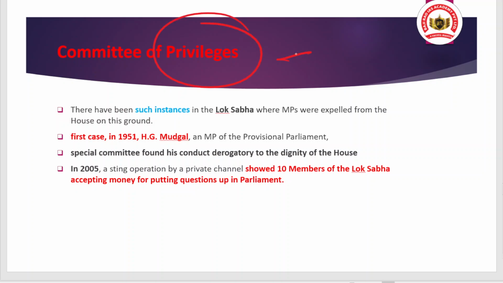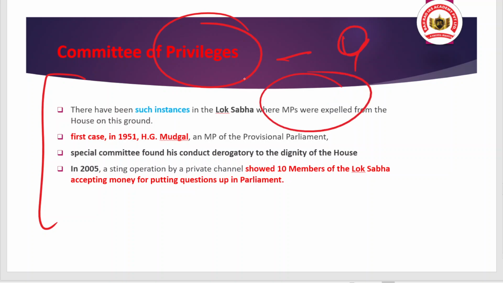So the article says that this incident should be examined by the privilege committee, not the ethics committee. Why? Because this article showcases various examples of this type where MPs were expelled from the house on this ground, and the matter was examined by the committee of privilege, not the ethics committee.